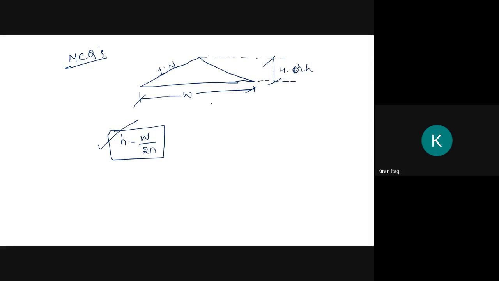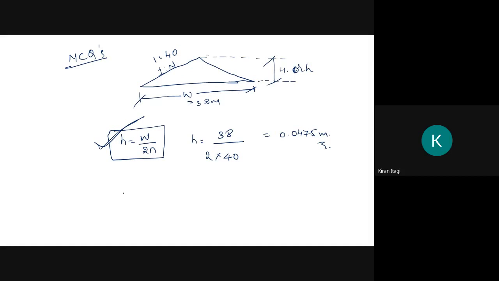Suppose the width of the road is 3.8 meters and the gradient is 1 in 40. So the height of the crown is given by 3.8 divided by 2 into 40. Therefore, it will be 0.0475 meter.